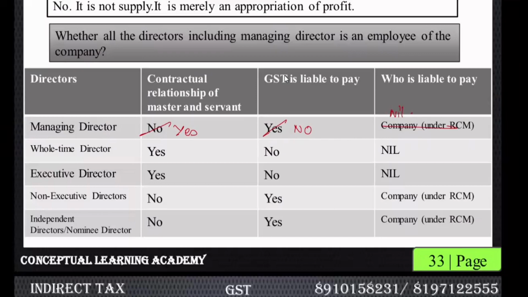Whole time director is an employee, so no GST because he is an employee.